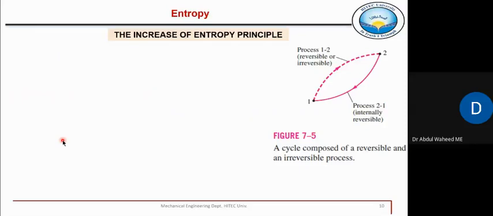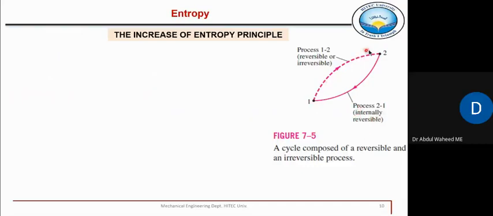So what you see here on this figure, there is a cycle following this path 1 to 2, which may be reversible or it could be irreversible. This path 1 to 2. And then 2 to 1 is definitely irreversible, at least internally reversible.